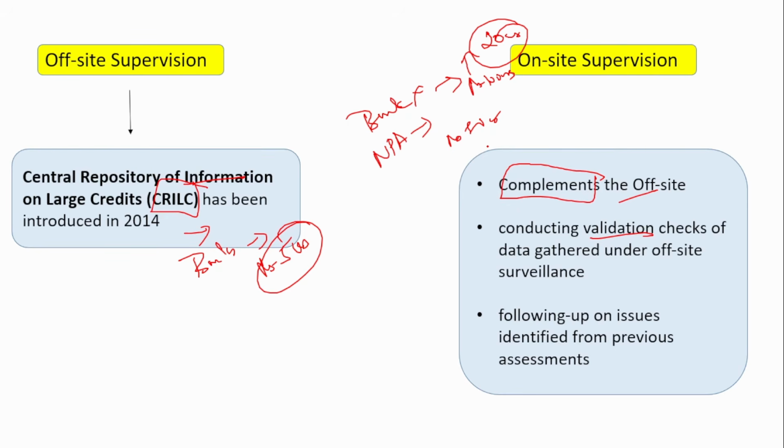This has happened in various scenarios. You might have read it in current affairs also. So they under-report the NPA. How can this be validated? They submit the report in the off-site, and whatever is submitted, we cross-verify and check it, and then we proceed.